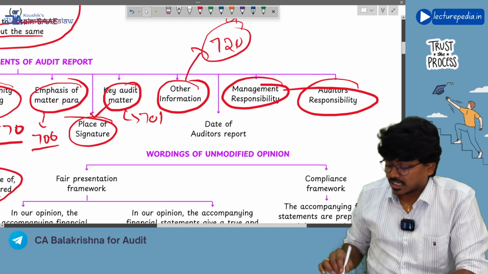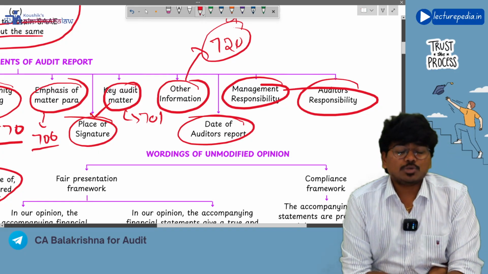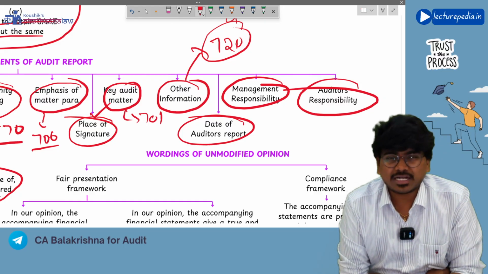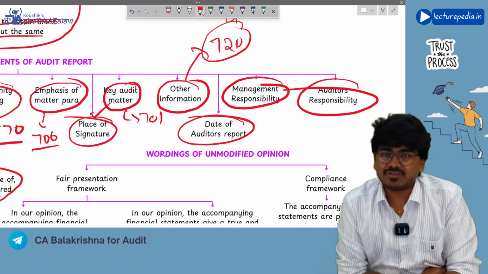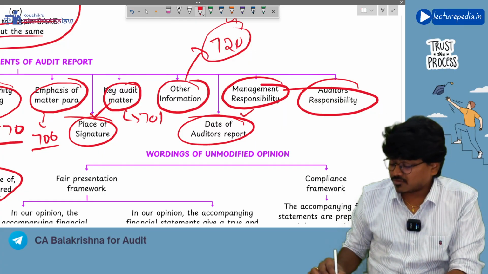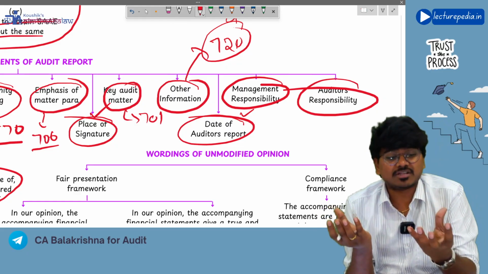Understanding? Next, date of auditor's report. While dating the auditor's report, you need to take care that the date of the audit report is not prior to the date of obtaining all the audit evidences. Only after obtaining all the audit evidences you have to date your audit report, because the opinion that you give in the audit report is based on the audit evidences.